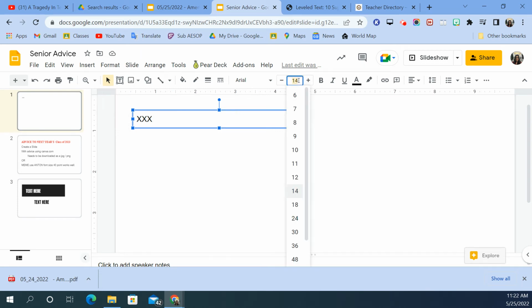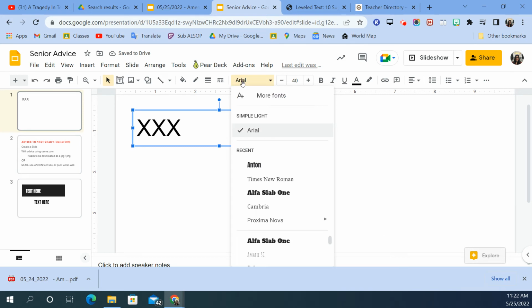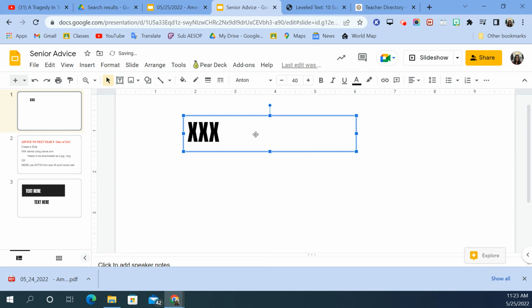Therefore, you want to have it say like 40 point. So it needs to be large. And then this is Arial, so I need to change it to Anton, and then that gives you what the font would look like. But 40 point is the sweet spot for me. If you have to go a little smaller, that's fine. But 40 point is probably what's going to work.